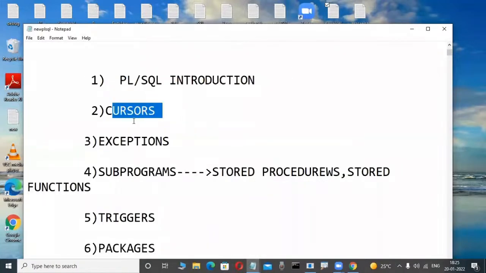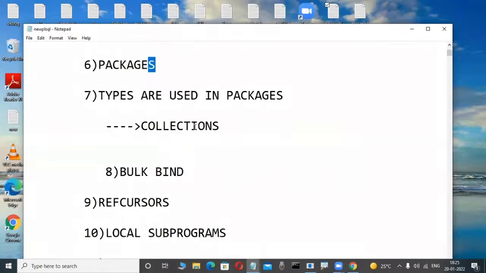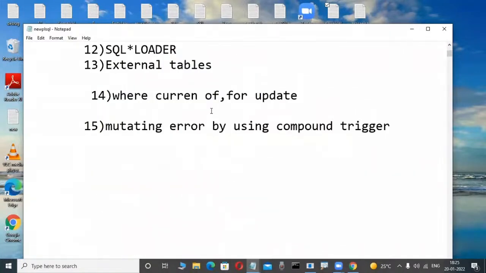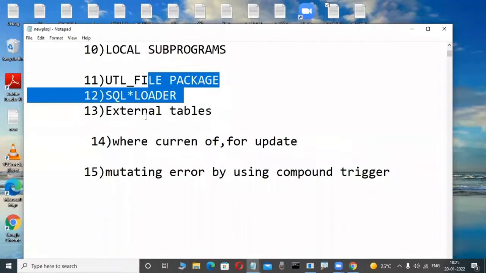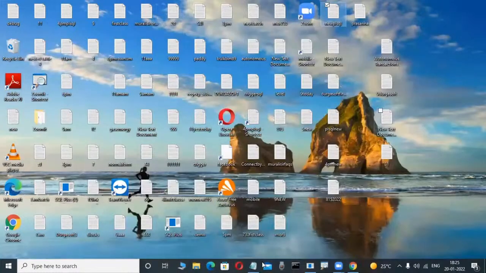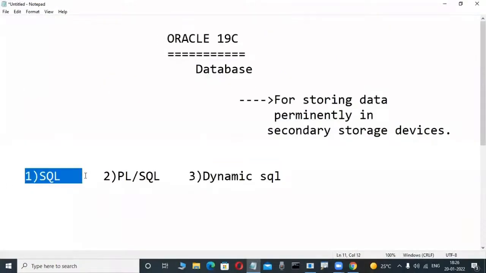In PL/SQL there are cursors, exceptions, stored procedures, stored functions, triggers, packages, types, collections, bulk bind, ref cursors, local subprograms, UTL_FILE packages, SQL*Loader, external tables, so many things like this. So much syllabus is there, that's why there are so many concepts. Don't worry. That's why we learn the SQL language first.